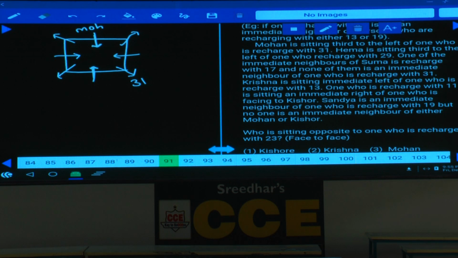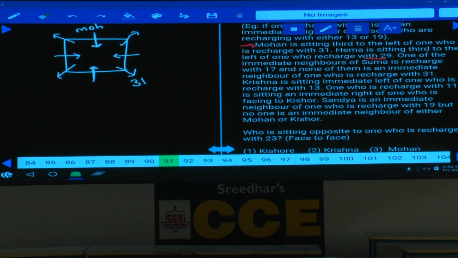Then Hema is seated third to the left of the one who recharges with 29. Hema is third to the left of whom? Third to the left of the one who recharges with 29. Now Hema is a female, and that female must be at a corner. So the person who recharges with 29 must be at the center. Then only it will be a corner, isn't it? The same logic. Here also the same thing, because in between these 2 there must be 2 persons. Hence the person who recharges with 29 must be at one of the centers.